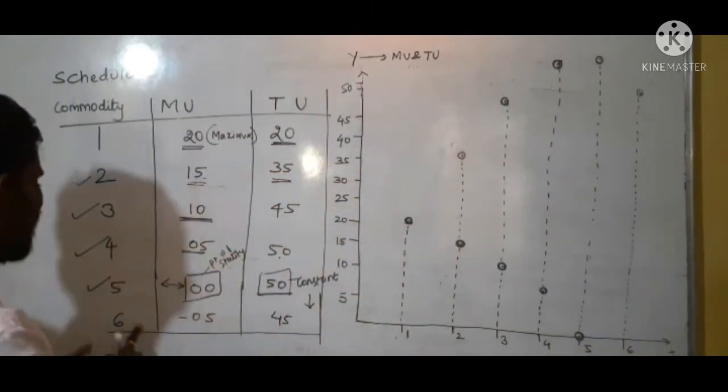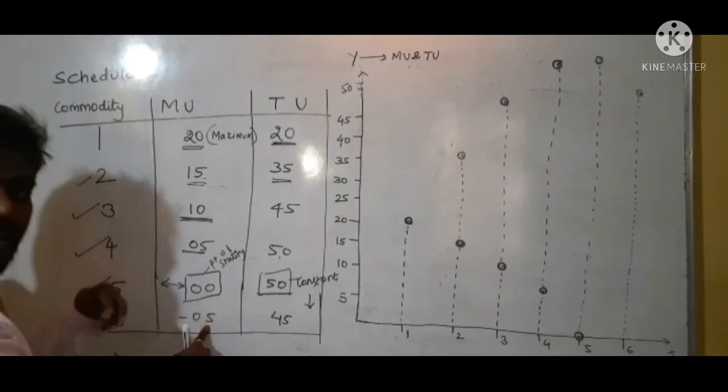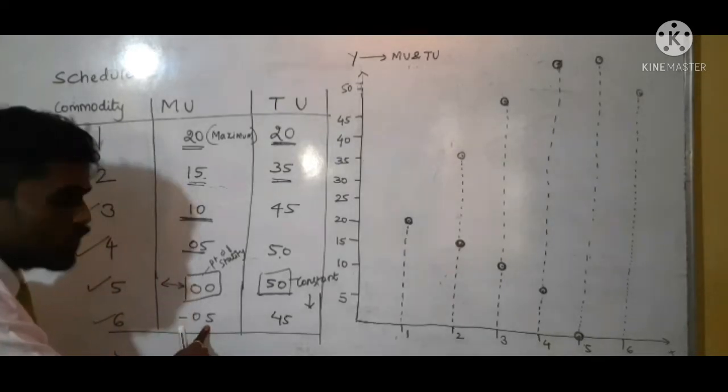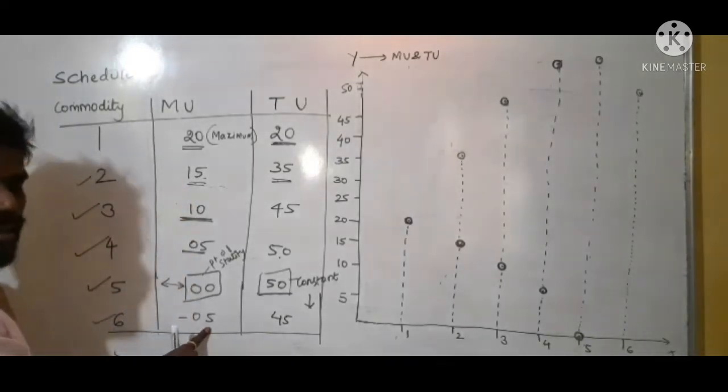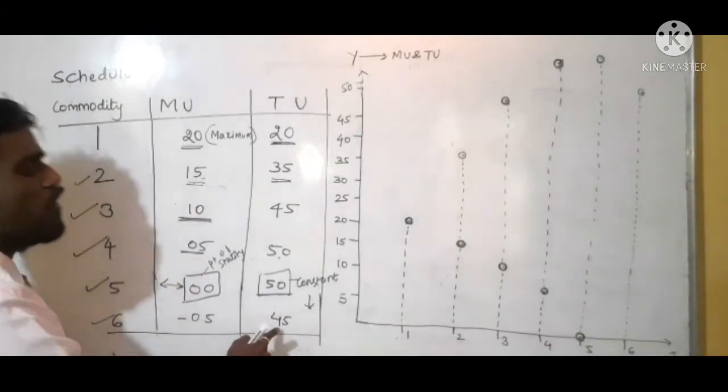Okay. When I am consuming the sixth unit, my marginal utility declines to negative, minus 5. My total utility will be 45, that is, 50 minus 5, 45.